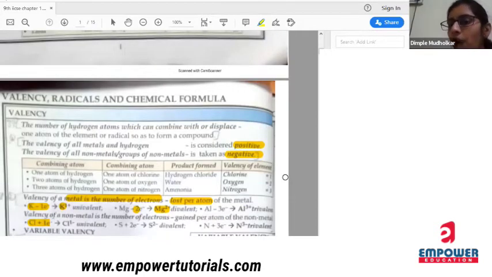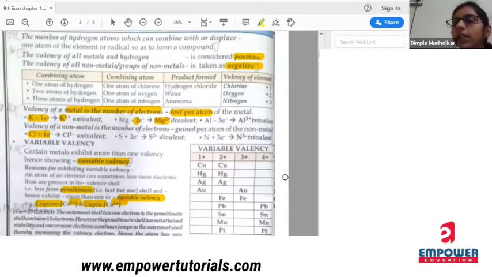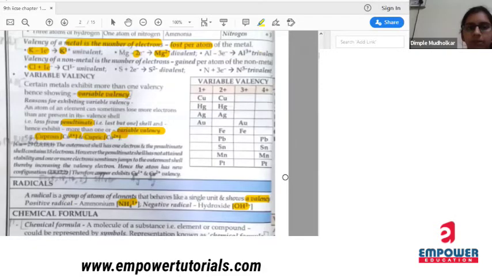Next is valency. What is the definition of valency? It is the combining capacity of an element to form a compound. For metals and hydrogen, the valency is always positive, and for non-metals, it is always negative. The elements having valency 1 are univalent, those having 2 are divalent, and those having 3 are trivalent. Same with the case of non-metals also.